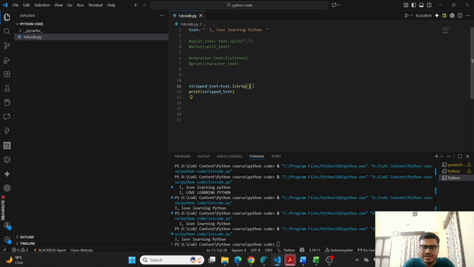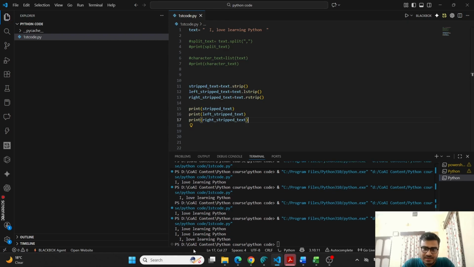To show you, this is normal strip, then left strip text and right strip text. If I print, you will see the differences. This is normal, here you have stripped the left one, and here you have stripped the right one. The left one is also still there. Look at the spaces. This is the difference.